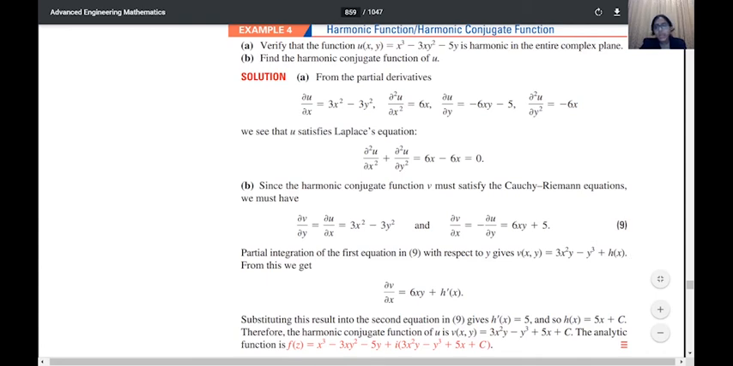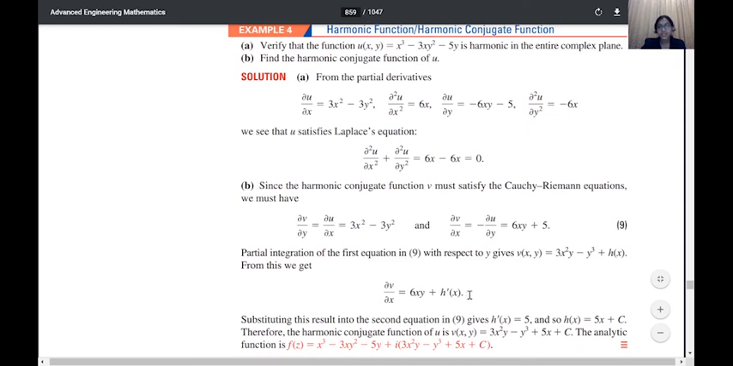Now we will partially differentiate this expression with respect to x. We will get dou v by dou x equal to 6xy, and the y cube term is constant so its derivative is 0, plus h dash of x. So dou v by dou x is equal to 6xy plus h dash of x. When we compare these two expressions, we get h dash of x is nothing but 5.